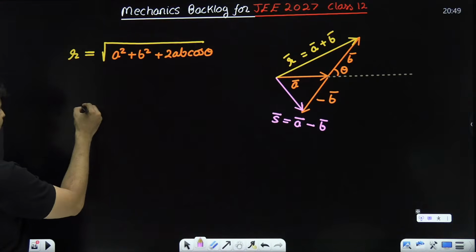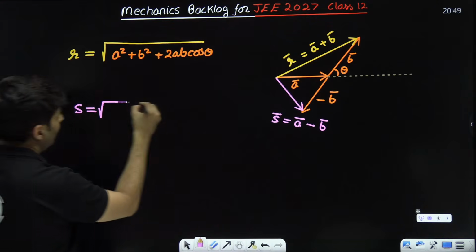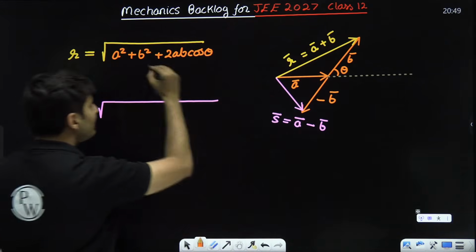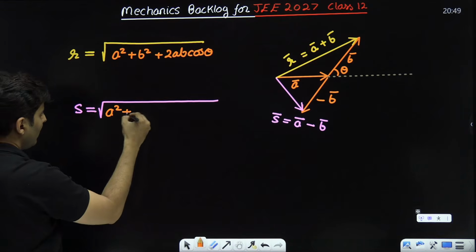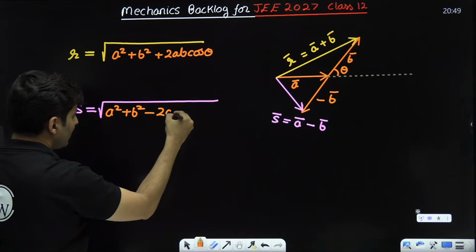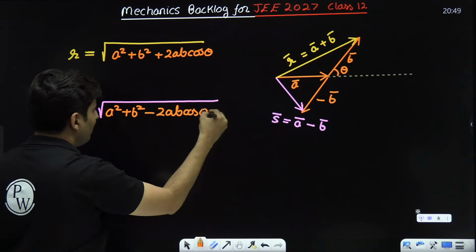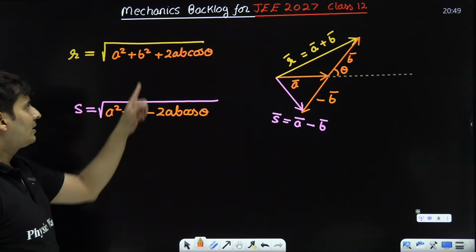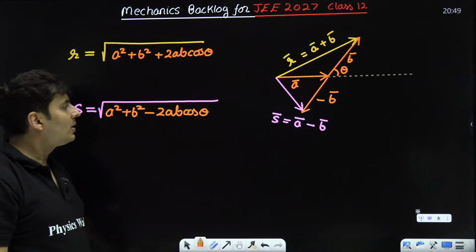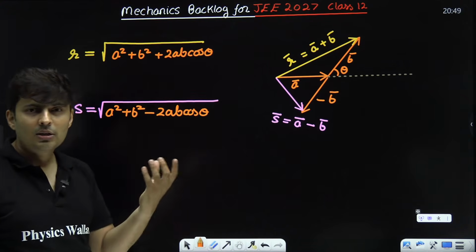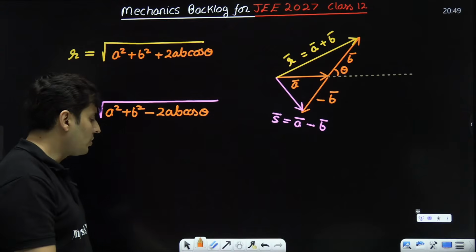So the difference is given by a similar formula, a square plus b square minus 2ab cos theta. The minus sign comes here, nowhere else, negative 2ab cos theta. This is very useful for quick problem solving.